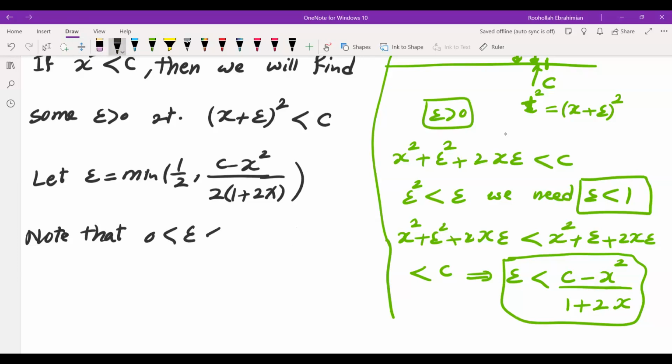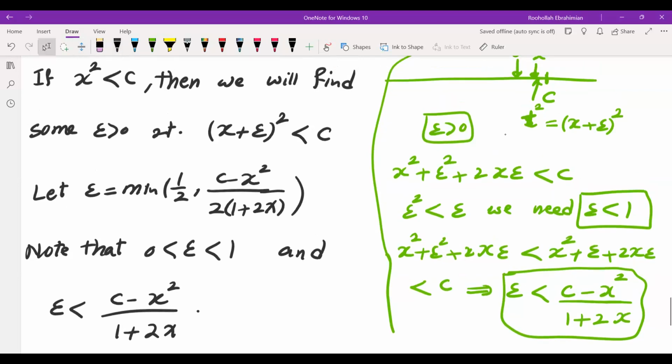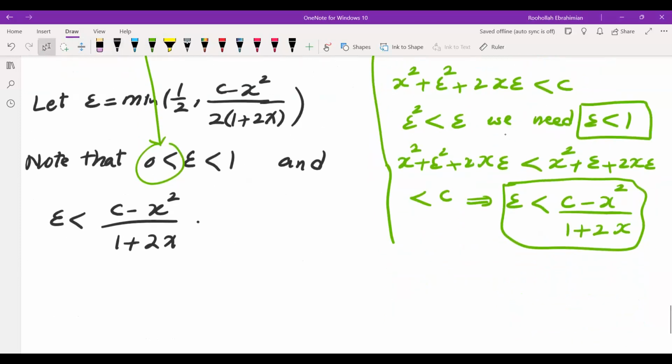Epsilon is between 0 and 1, and epsilon is less than (c minus x squared) over (1 plus 2x). Epsilon is positive because c is more than x squared. So we get this from here. Now, if you take (x plus epsilon) squared, we're going to have to repeat what we wrote to the right to just put it in the correct format.